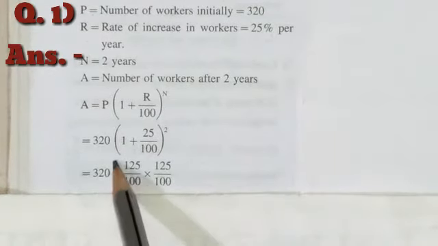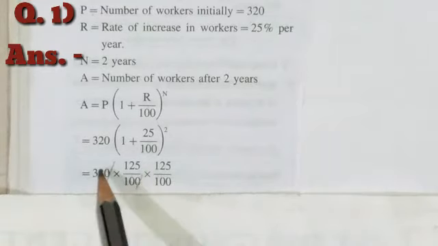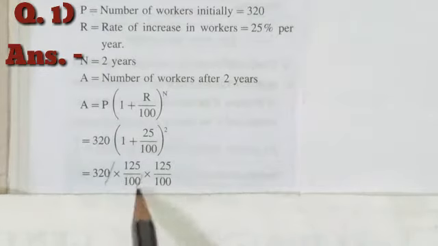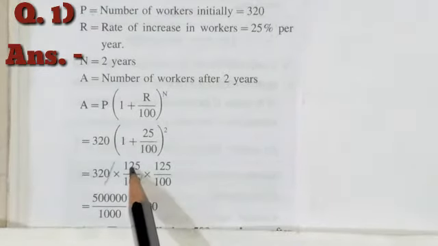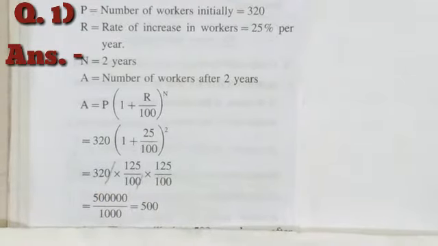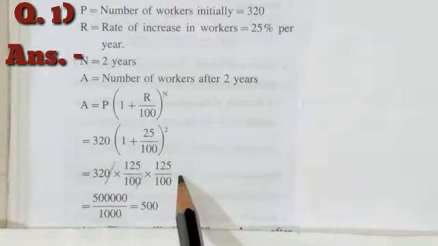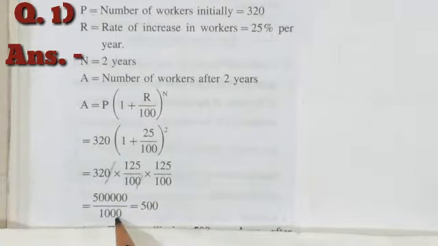Here at first we can easily cut the 10 and 10 from the first 100. Then whatever remaining, that we can solve and write it systematically into the next step. So here 125 into 125 multiply with 32. The answer will be 5 lakh, that we have written here. And 10 into 100, the answer will be 1000, that we have written here like this way. So here in this step we can easily cut the zeros. 1, 2, 3, 0 from the denominator and 1, 2, 3, 0 from the numerator. So what is the remaining? That is the answer, that is nothing but the 500.